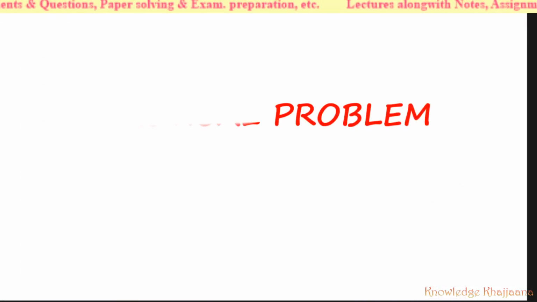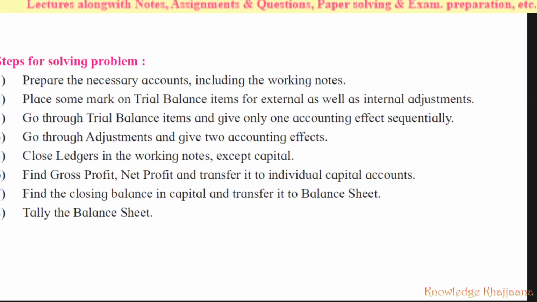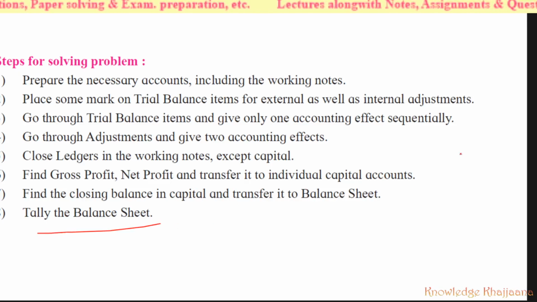Now let's start to solve practical problem number 4. See, as usual, these steps you have to follow. You have to prepare the trading and profit and loss account. Then you have to carry the gross profit to the profit and loss account. Then you have to calculate the net profit, and you have to distribute the net profit or loss to the partners. Then you have to create the partners' capital account and carry the balance to the balance sheet, and then you have to tally the balance sheet.